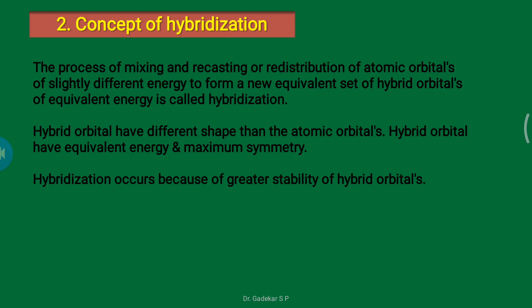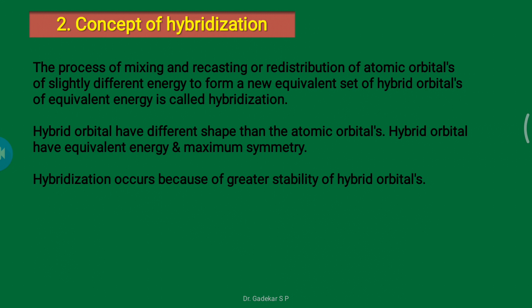The process of mixing and recasting, or redistribution, of atomic orbitals of slightly different energy to form a new equivalent set of hybrid orbitals of equivalent energy is called hybridization.